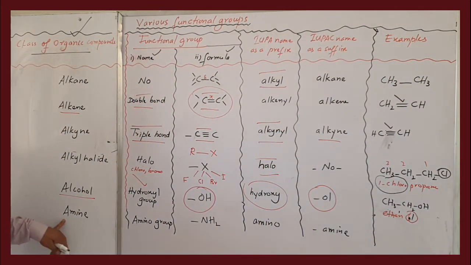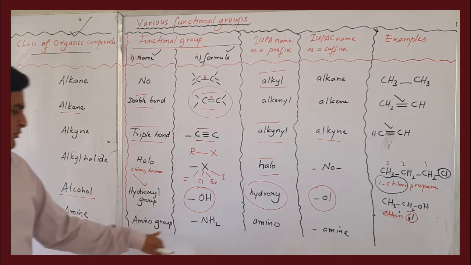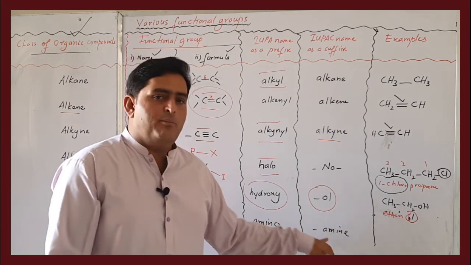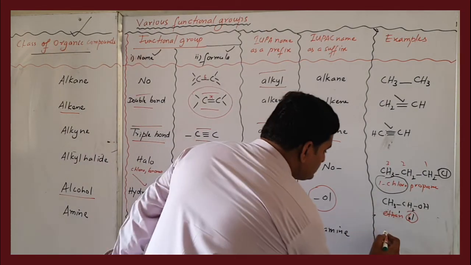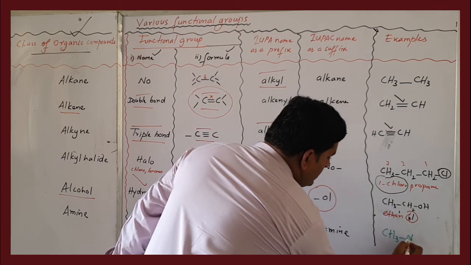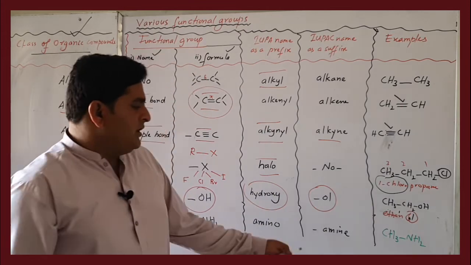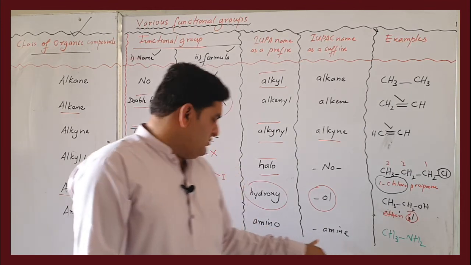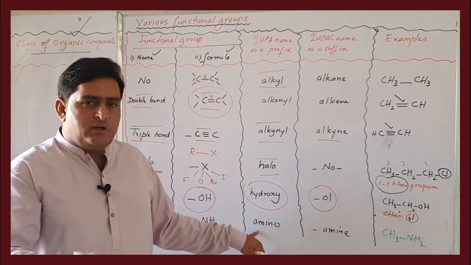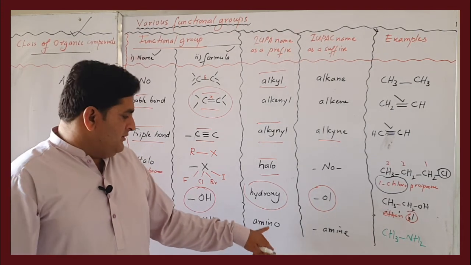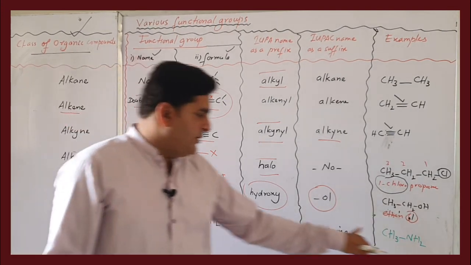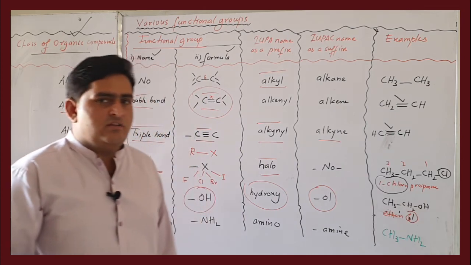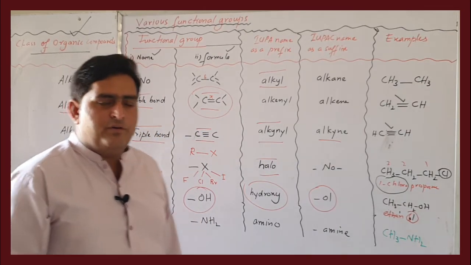For the same reason, amines. Amines have the amino group, NH2 group. Their prefix will be amino. Their suffix will be amine. For example, CH3NH2. It can be written in both ways: it can be aminomethane or it can be methanamine. So we can use amino with alkanes as a prefix as well as a suffix. If you use it as a prefix, it becomes aminomethane. If you use it as a suffix, it becomes methanamine. So both things we can do. Here we move towards the second part of functional groups. Stay with me.